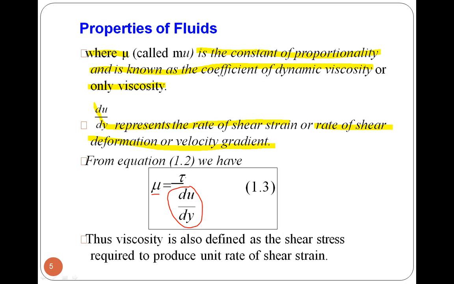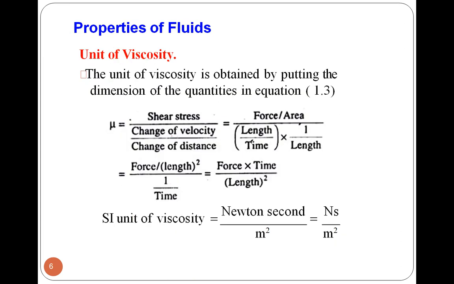So viscosity will be equal to shear stress divided by velocity gradient. Viscosity is defined as the shear stress required to produce unit rate of shear strain. So mu will be equal to shear stress upon du by dy, right? That is viscosity. It is also called dynamic viscosity. Understand? Now we will see the unit of viscosity.